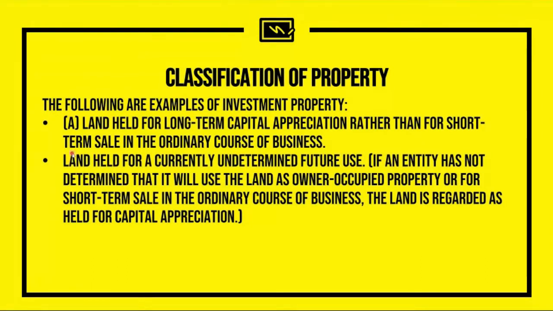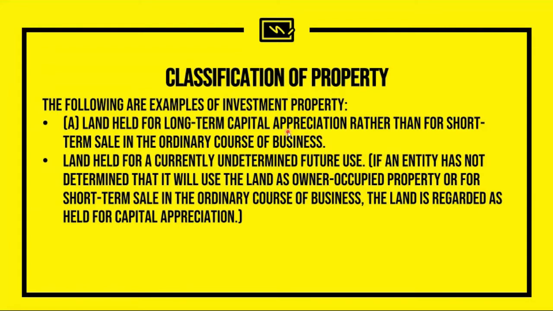Next, land held for a currently undetermined future use. So there is no specific plan as to why you purchased that. Generally, if that is the case, then that's going to be classified as for capital appreciation also. That is because in this case, you are holding the land and you do not plan to build anything on it.